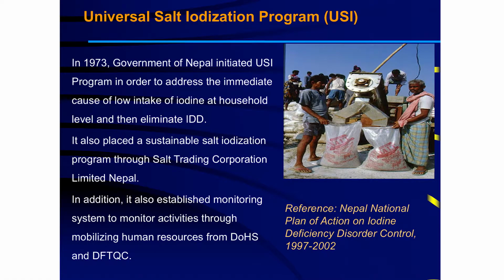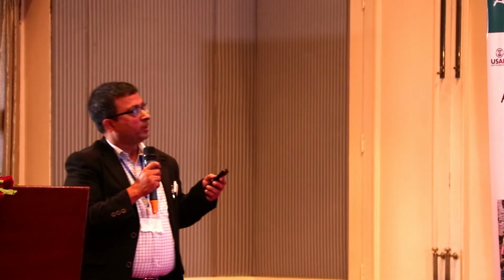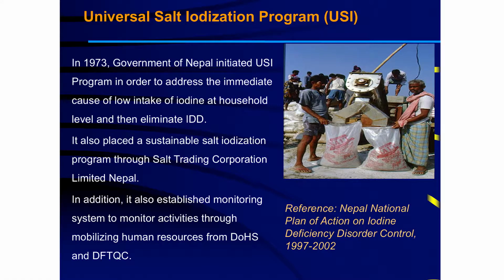To address this problem, the Government of Nepal already started from 1973 the Universal Salt Iodization Program to address the immediate cause of low intake of iodine at the family level and then eliminate the iodine deficiency. And what the program responded to in the last 2 decades is to make it sustainable through the salt iodization program, through the salt trading that happened in the last 2 decades.